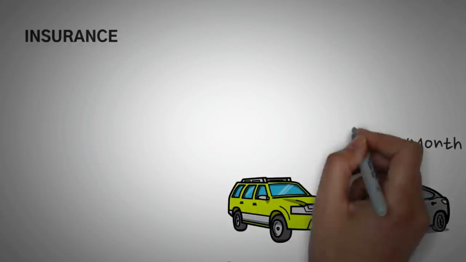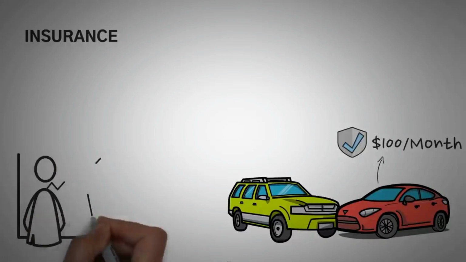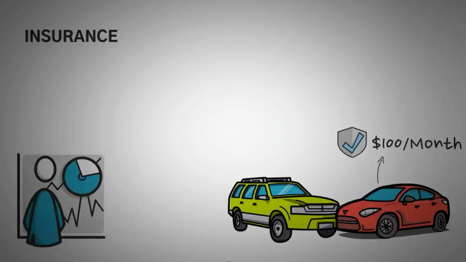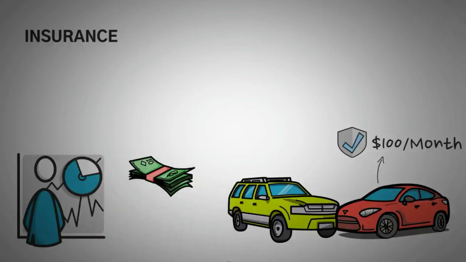Well, since you paid insurance, the insurance company pays you what the Tesla was worth so that you can go buy a new one. They use statistics to predict how many of their drivers will crash their cars and then use this data to predict how much they would have to pay each year to determine what the monthly price of the insurance should be, which is also called the premium.